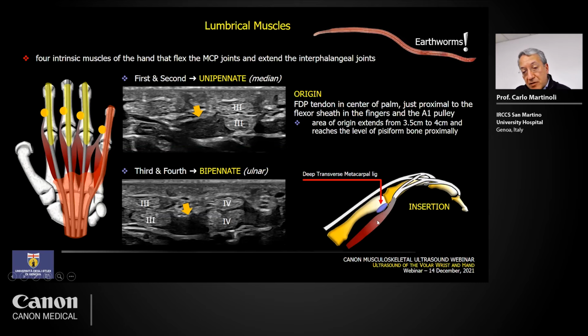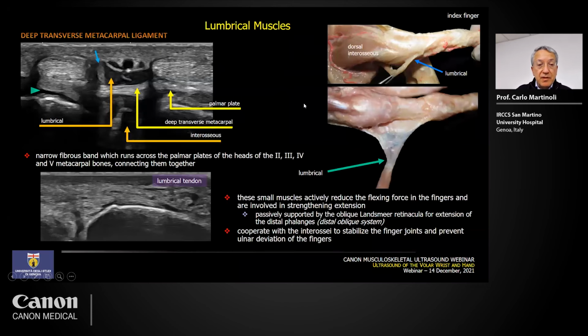So more distally, the lumbrical muscles pass on the ventral aspect of the deep transverse metacarpal ligament, and they change their direction. They use the deep transverse metacarpal ligament as a pulley to redirect their course dorsally. Remember this point. How to identify the lumbrical muscles is not difficult, because they are located in between the tendons, and they are the most ventral muscle we are able to demonstrate. So this is an image obtained at the level of the metacarpophalangeal joint. You see the palmar plates here.